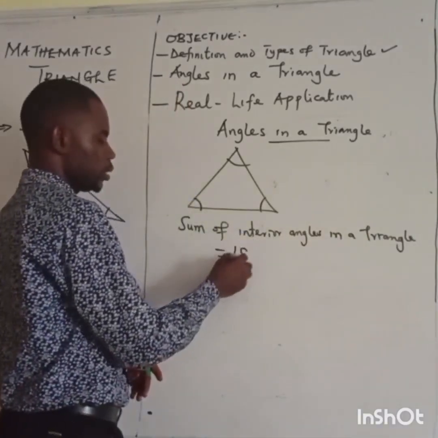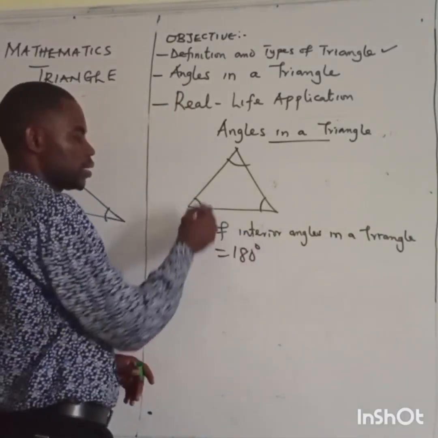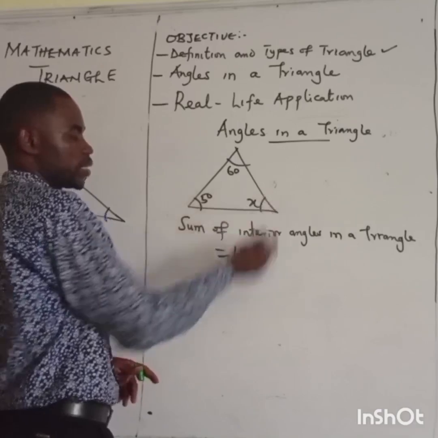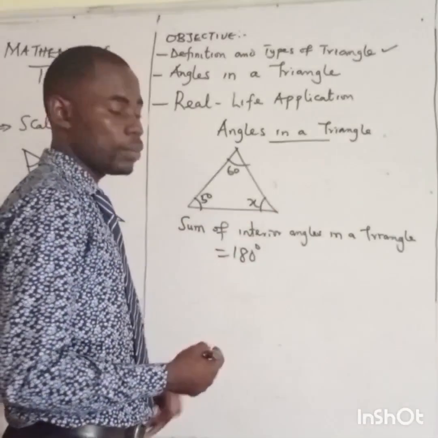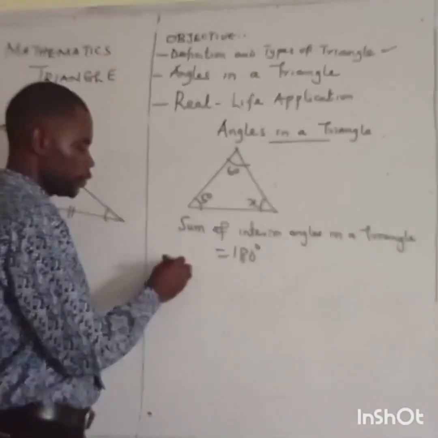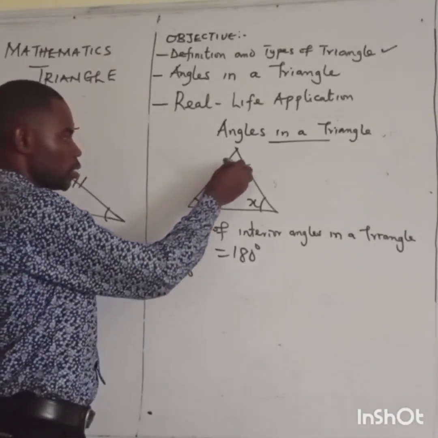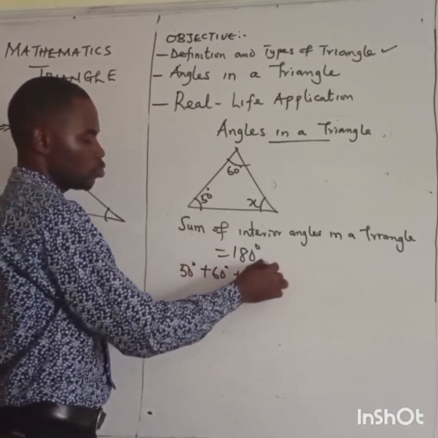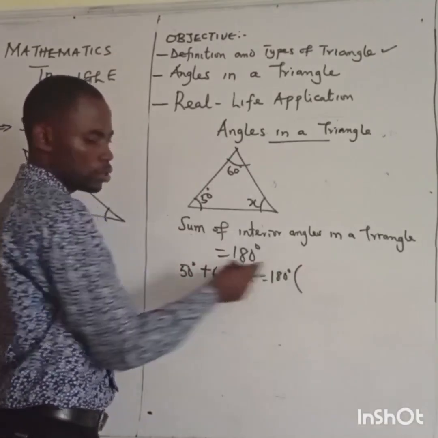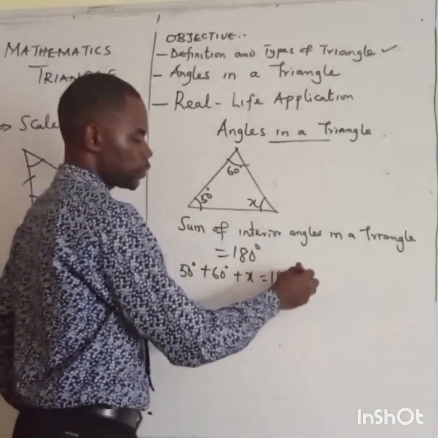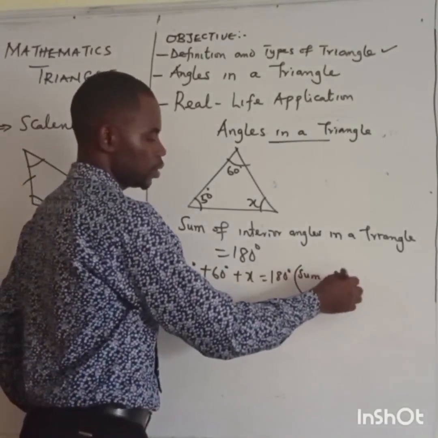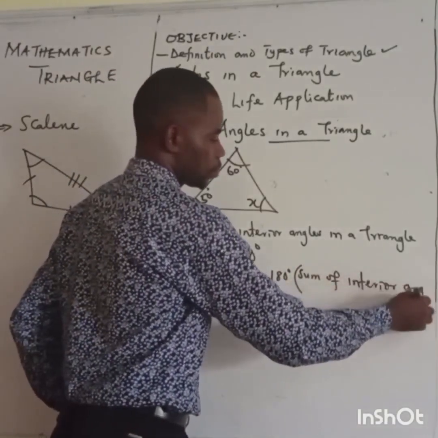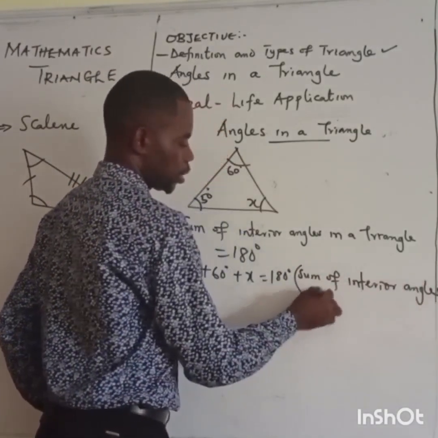is 180 degrees. Take an instance, let's say this place is 50 and this place is 60 and you want me to find the third angle. How will I solve the problem? I will just say 50 degrees plus 60 degrees plus x equals 180 degrees. Reason: sum of interior angles in a triangle.